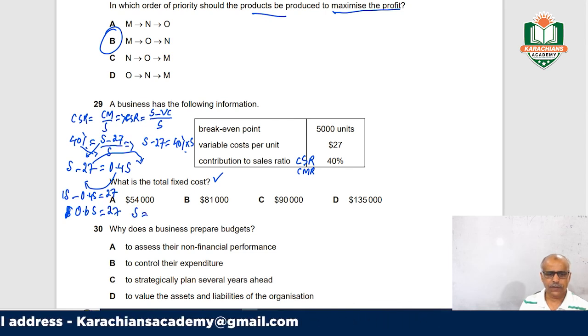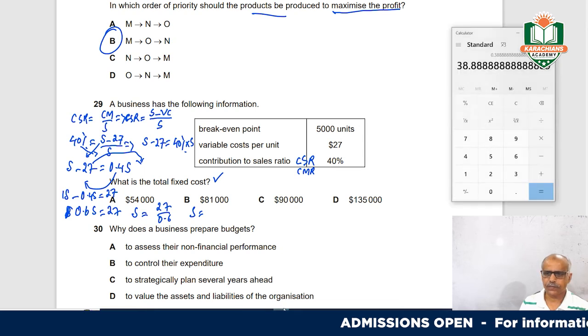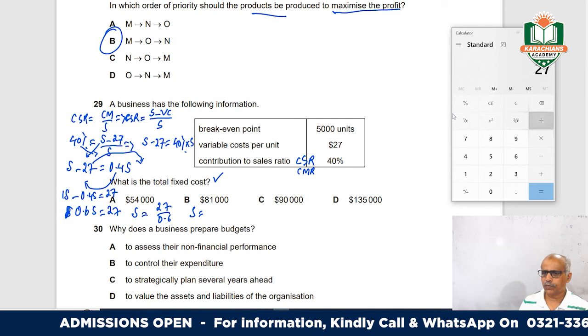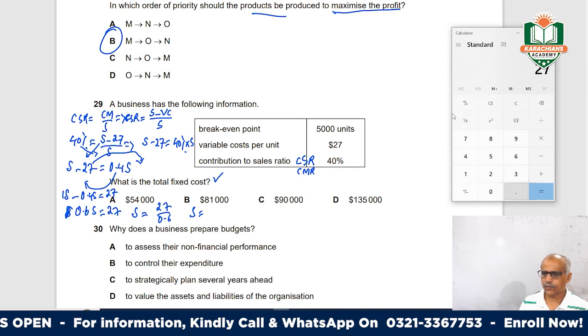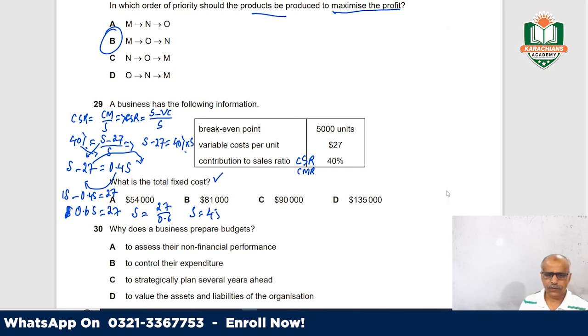Then the selling price is equal to 27 upon 0.6, which is 45. Your sales price is 45.